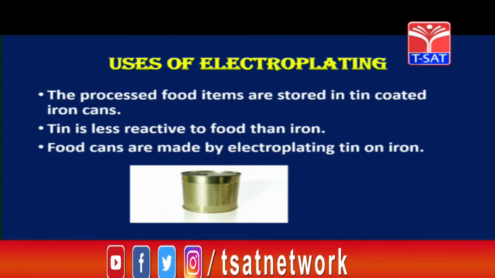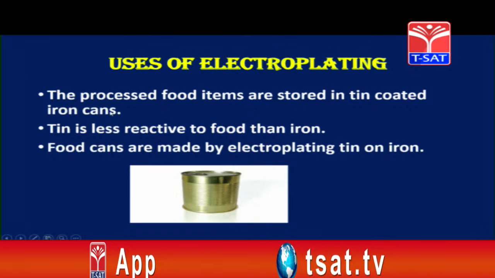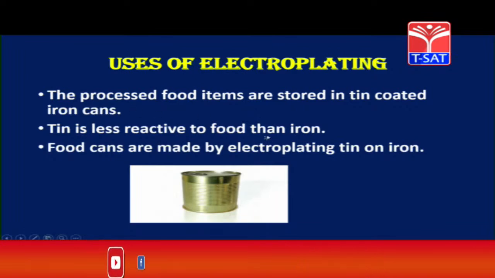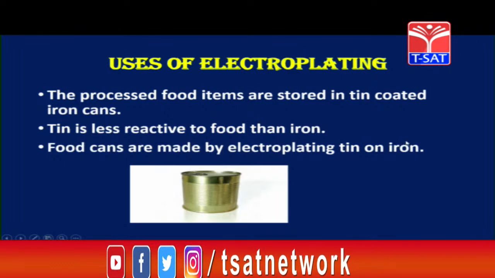Right, children? Directly iron cans get oxidized easily and the food may get spoiled easily. But in tin coated cans, the food will be preserved for a long time. Tin is less reactive to food than iron. So, food cans are made by electroplating tin on iron.